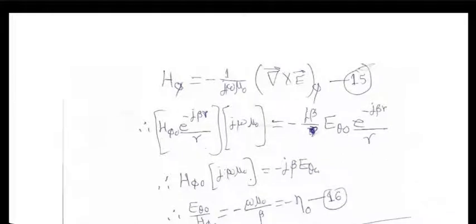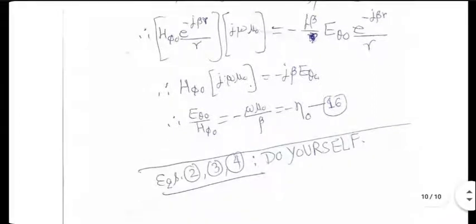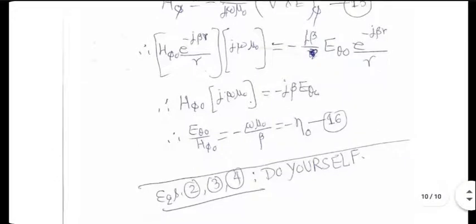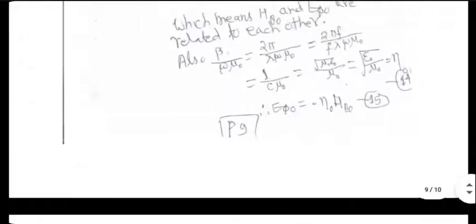Once you compare the phi terms and simplify, yes, you get that E theta naught and H phi naught are also not independent of each other. So what is happening is you have gotten rid of arbitrary constants involved in the H field. You are left only with arbitrary constants in the E field. And in fact, if HR is 0, I think ER would also be 0. I have not proven it, but once you start applying Maxwell's equations 2 and 3 and 4, you may prove that the only additional information that will come out will be that ER would also be 0.